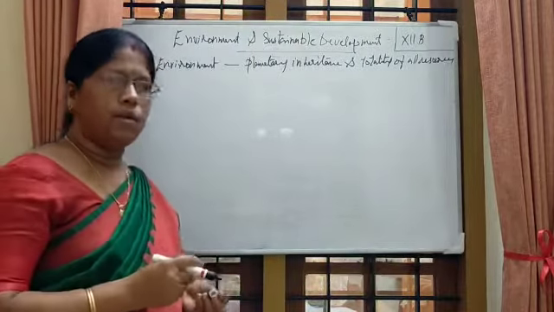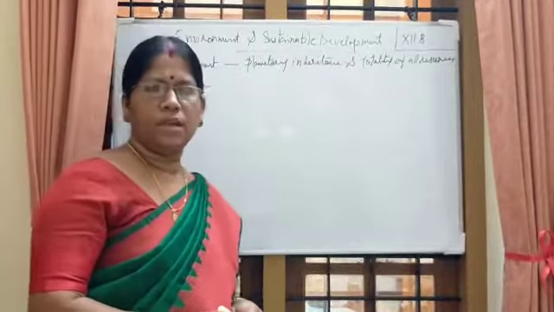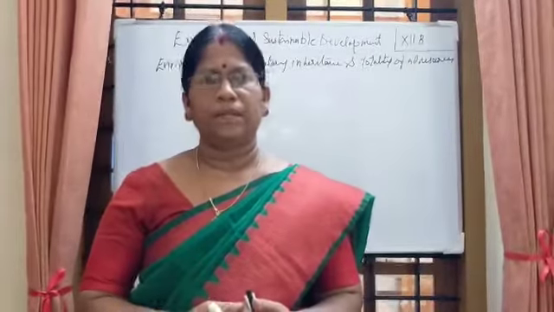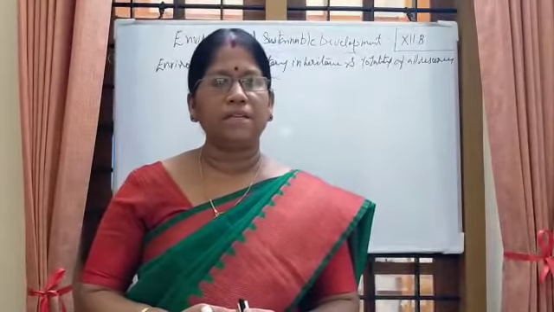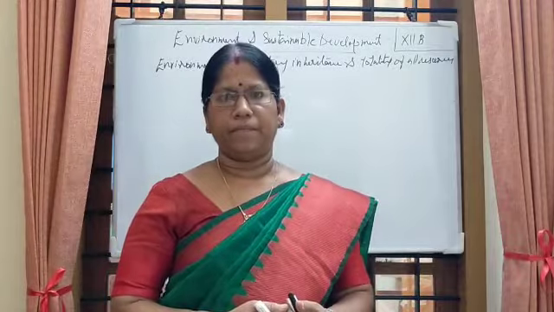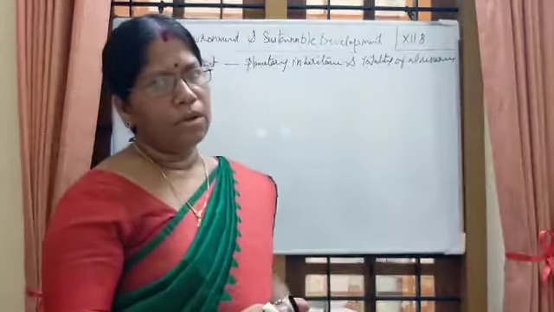All resources means what? It includes both the biotic and abiotic resources.